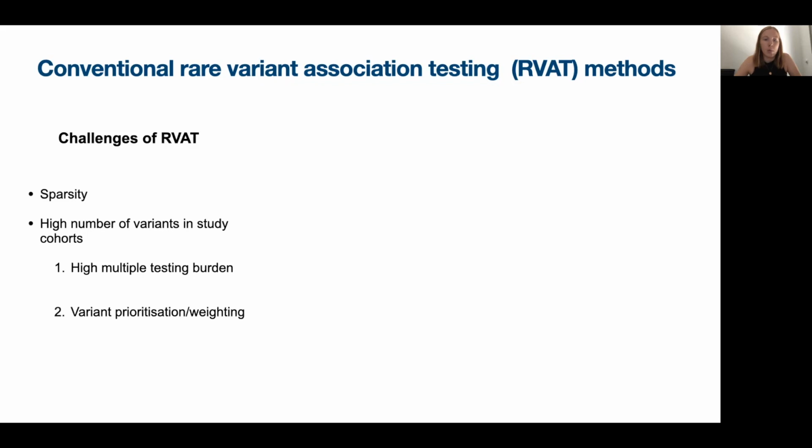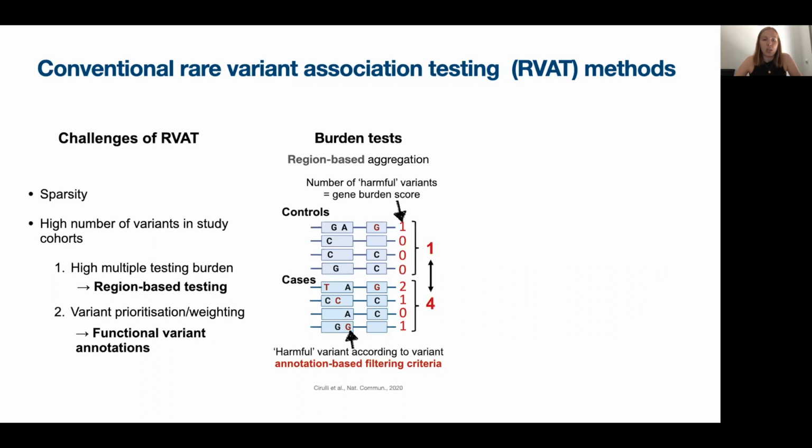So, existing RVAT methods address these challenges by performing region-based tests instead of individual variant tests, and by using functional variant annotation to inform variant prioritization. For example, in burden tests, potentially harmful variants are first identified using variant annotation-based filtering criteria, and then the number of harmful variants in a region, for example, gene, is counted to derive a gene-level burden score, and then to test for each gene if the burden score in cases is significantly larger compared to control samples.